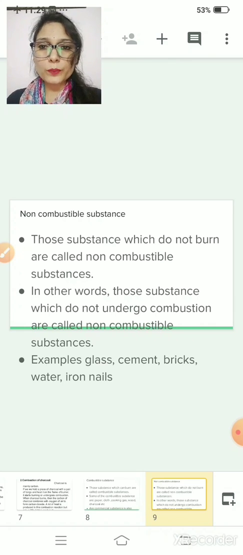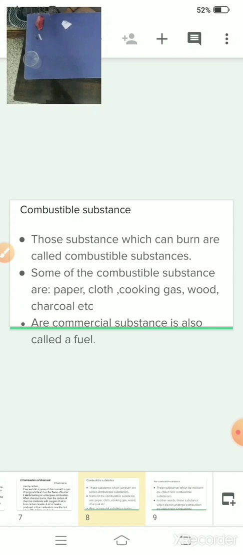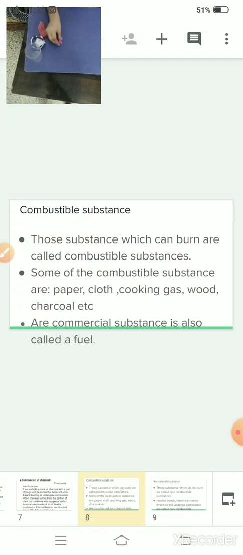Now we are going to perform some activity. I will show some combustible and non-combustible substances. Is it clear to you? So let us start. Plastic material you can see. This is also a plastic. This is your nail, this is your cloth, and this is your paper. Out of these materials we have to find which are combustible and which are not. So for that we will take a candle. We will light this candle with the help of a matchstick.